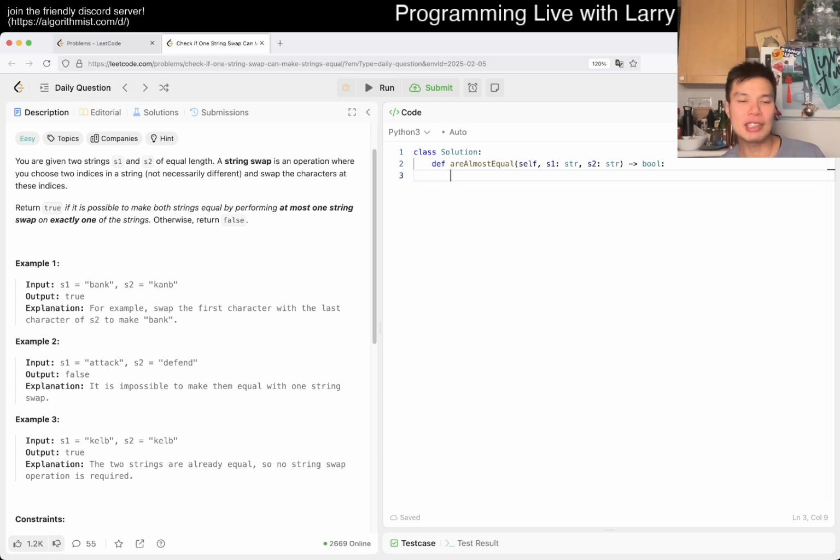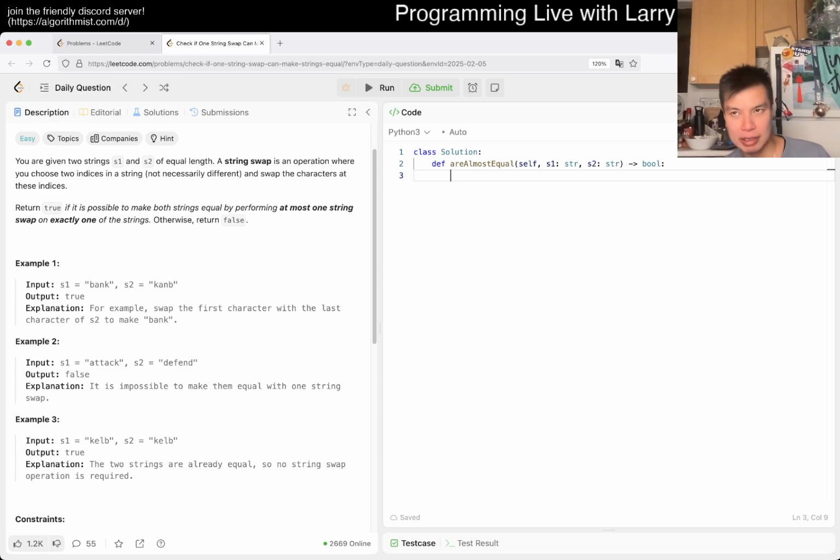In this one, I think there is a faster way if you think about what it means to be a swap. The first condition is straightforward. F1 is equal to collections.Counter of S1, F2 is equal to collections.Counter of S2. I call them F because they're frequencies. If F1 is not equal to F2, then we return false. That's obvious, because if they don't contain the same characters, there's no way to swap them so that they're equal.